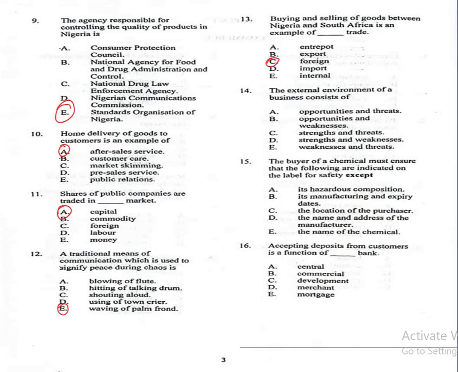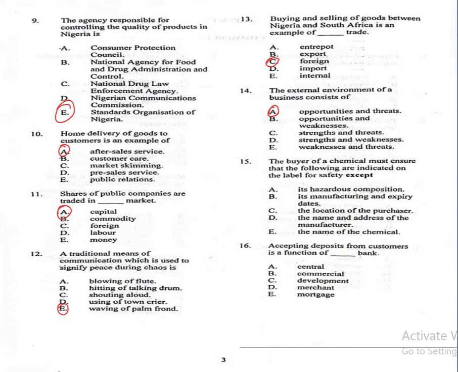Question number 14. The external environment of a business consists of A. Opportunities and threats, B. Opportunities and weaknesses, C. Strengths and threats, D. Strengths and weaknesses, E. Weaknesses and threats. The correct answer is option A, opportunities and threats. Question number 15.